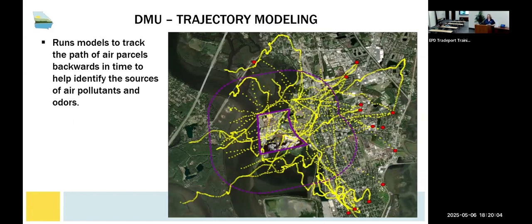Finally, another type of analysis the Data Modeling Unit has performed is to look at odor complaints and try to determine the source of the odors. To do this, they look at wind speed and wind direction to see where the odors may have originated.